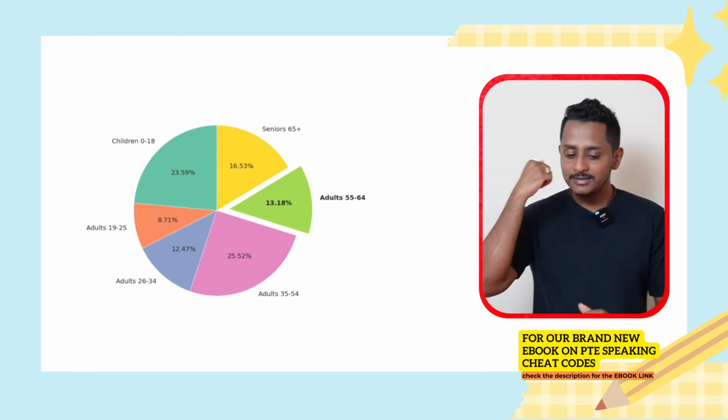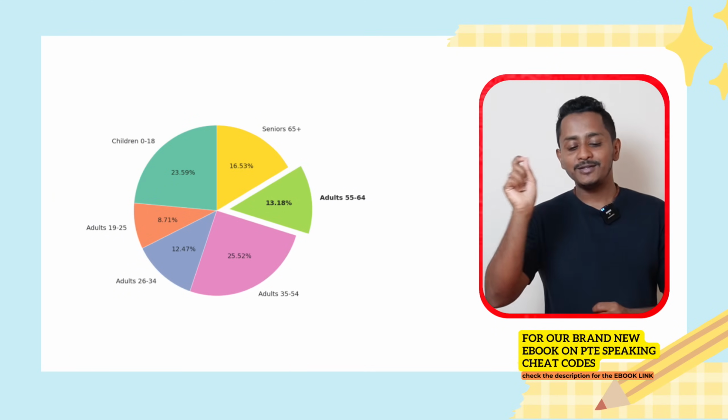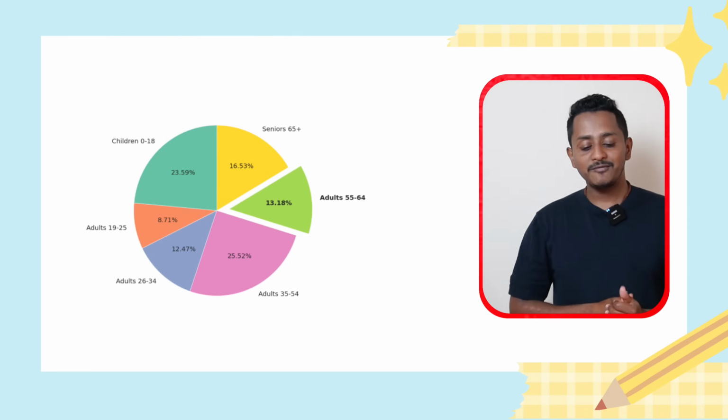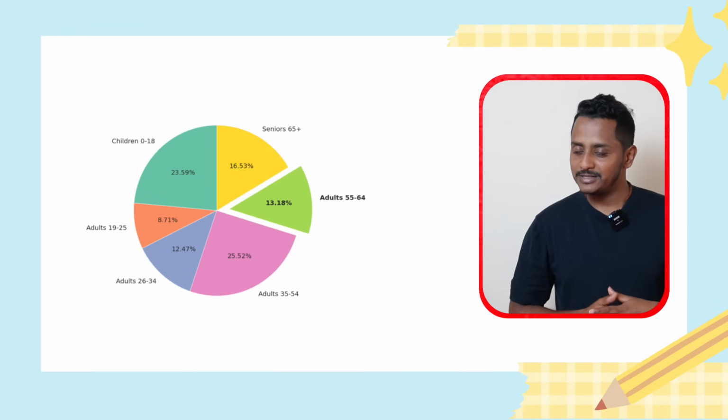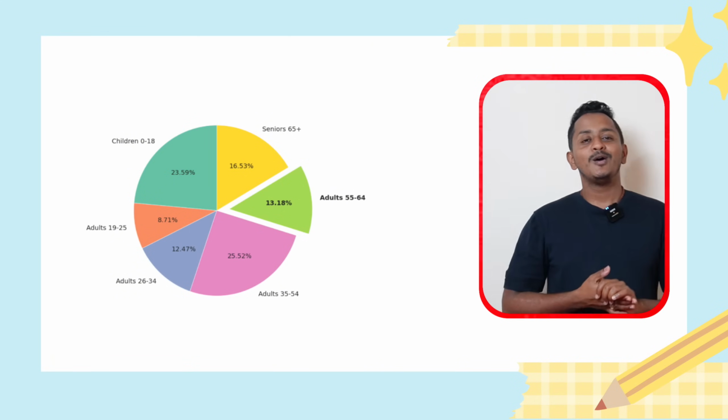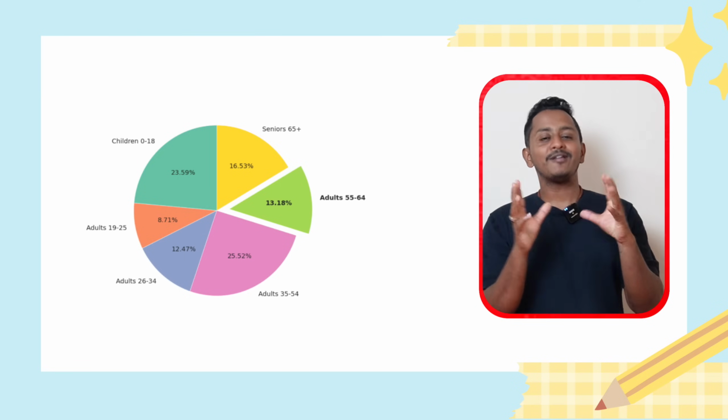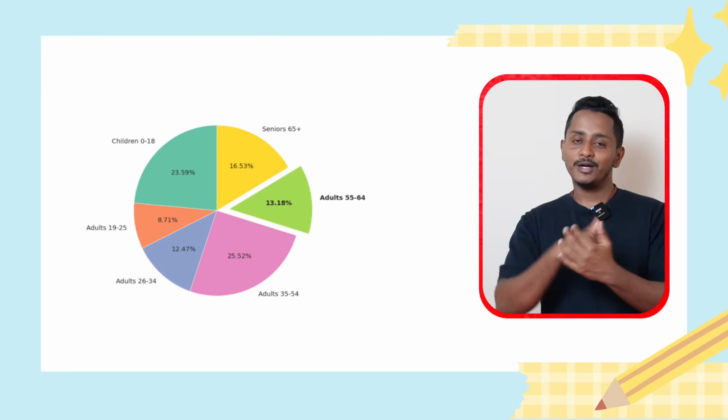Another interesting point is adults with the age range of 55 to 64 and seniors with the age range of 65 plus have survived for lesser duration, which is approximately 13.18% and 16.53%. Overall, this image illustrates the survival rates among different stages of a human life.